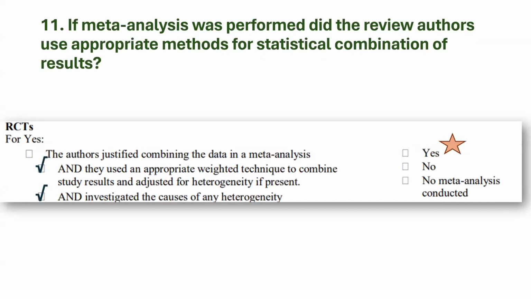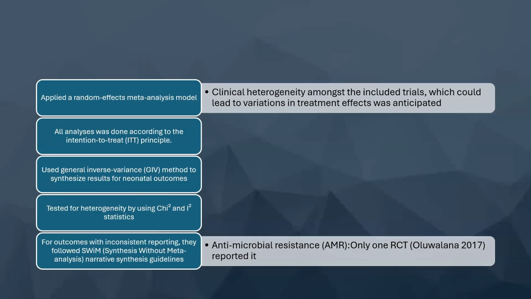The next question is, if meta-analysis was performed, did the review authors use appropriate methods for statistical combination of results? So yes. Here they have applied a random effects meta-analysis model. They had chosen this because they had anticipated clinical heterogeneity among the included trials. And they have clearly mentioned that all analysis was done according to the intention to treat principle.